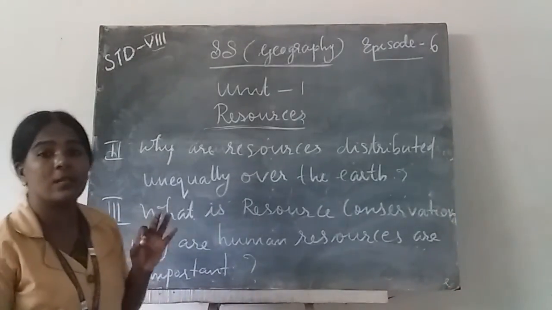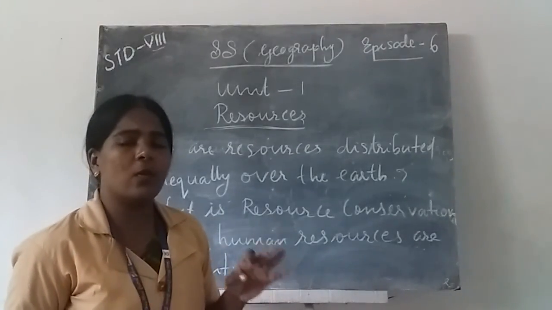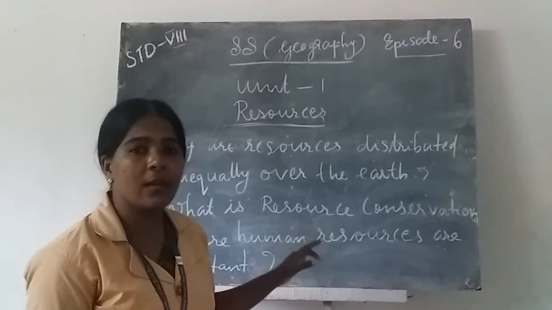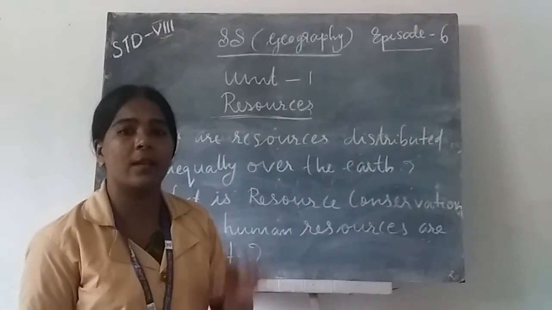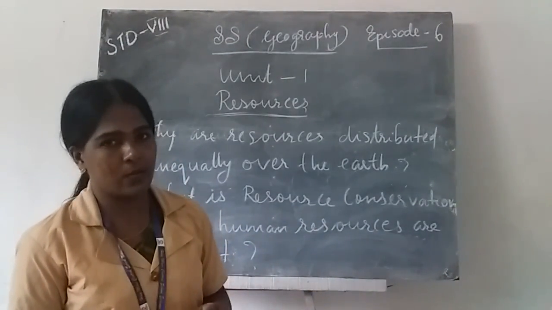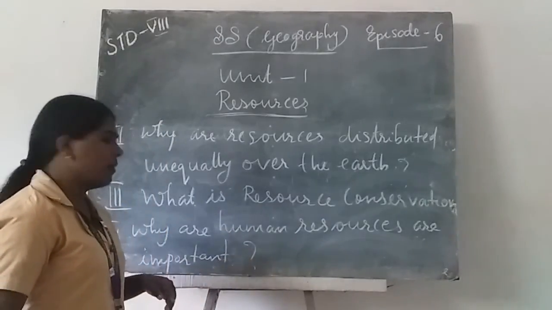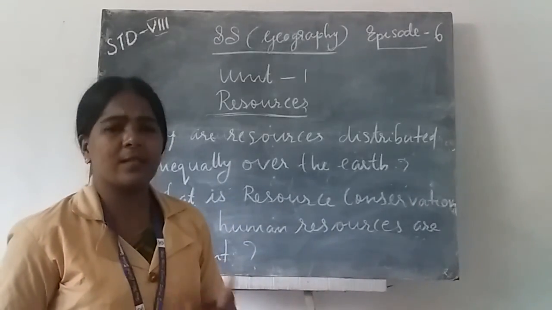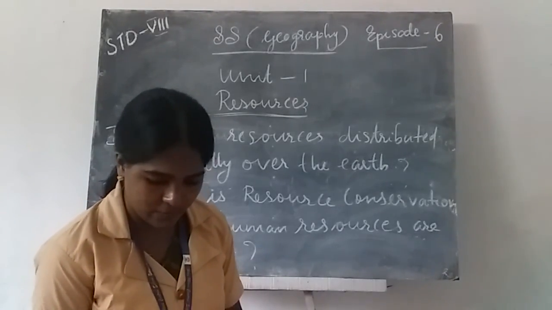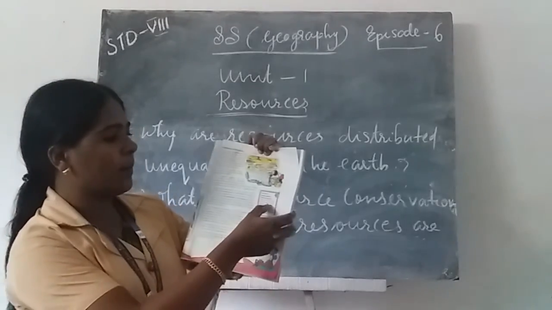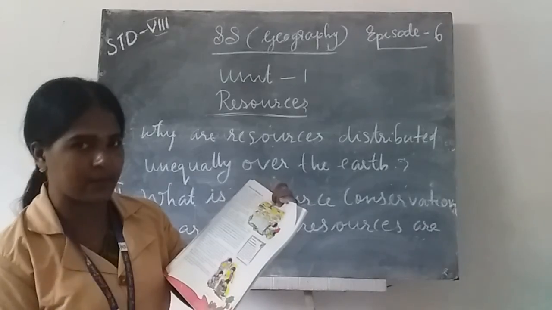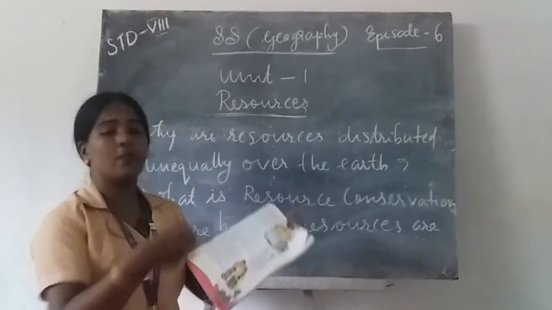Why are human resources important? Any object or substance becomes a resource, and human resource is very important because it alone has the skill, knowledge and technology to get resources. Okay, so human resources are very important. Then what is sustainable development? Here is the definition of sustainable development. You can say it is carefully utilizing resources so that we meet the requirements of the present generation and also take care of the future generation.